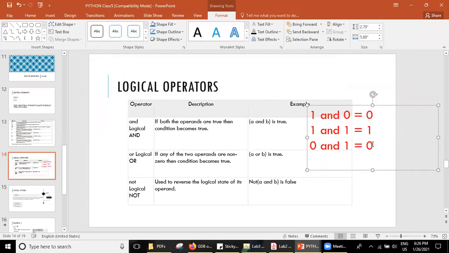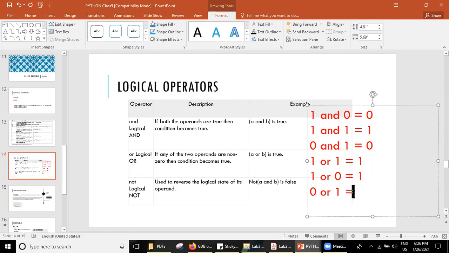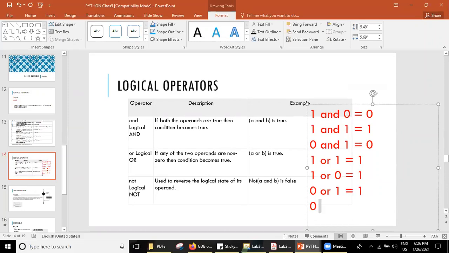These are the logical operators. We use truth tables. 1 or 1. What's the answer? 1. 1 or 0? 1. 0 or 1? 1. Very good. 0 or 0? 0. Very good.